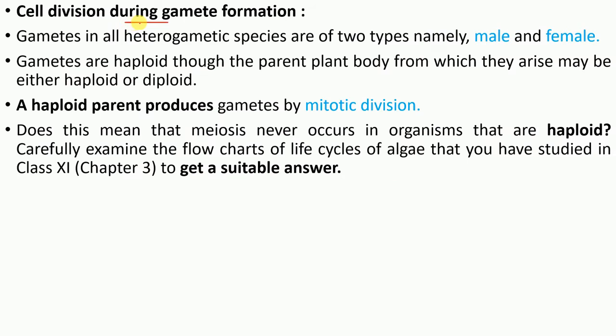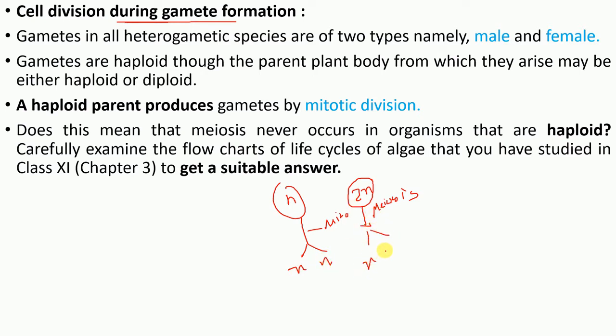Now, what type of cell division occurs during gamete formation? See, if the source cell for gamete formation is 2n, or diploid, then there will be meiosis. And if the formation of gametes starts from a haploid cell, then there will be mitosis, right? Why? Because by the process of mitosis we will get n and n. By the process of meiosis, from the first meiosis we will get n, and there will be 4n.